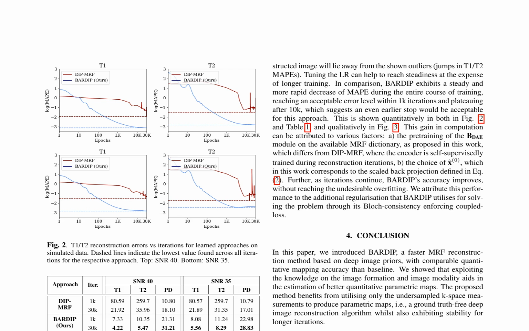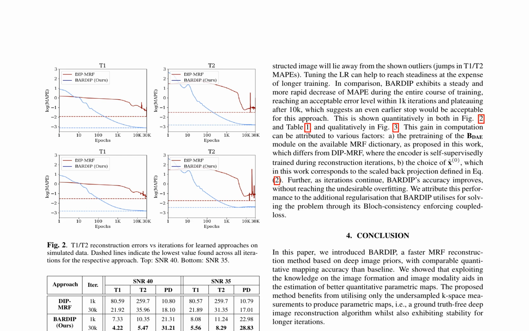Figure 2 illustrates the reconstruction errors, measured as mean absolute percentage error (MAPE), for T1 and T2 maps, versus iterations for both approaches on simulated data with signal-to-noise ratios, SNR, of 40 and 35. The results demonstrate that BARDIP achieves a more rapid and steady decrease in MAPE during the entire course of training, reaching an acceptable error level within 1,000 iterations and plateauing after 10,000 iterations.